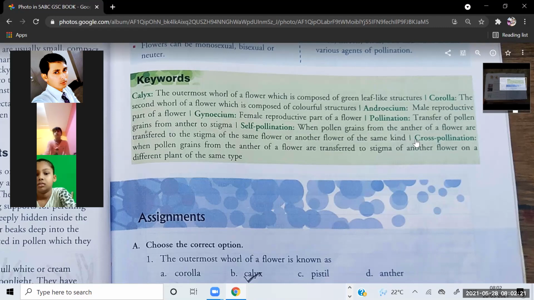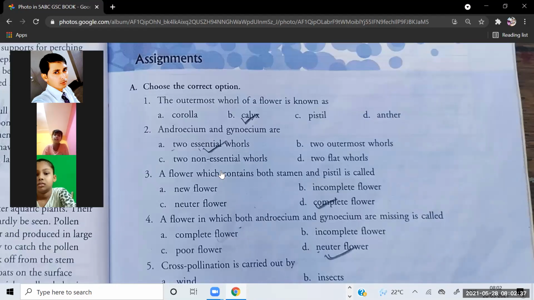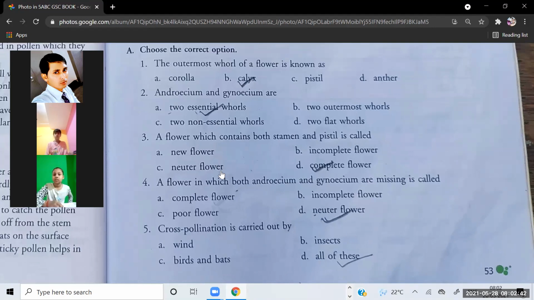What is cross-pollination then? When pollen grains from the anther of a flower are transferred to the stigma of another flower on a different plant of the same type. Okay, understood, Richa? Yes, sir. Okay, then let us solve the multiple choice questions.